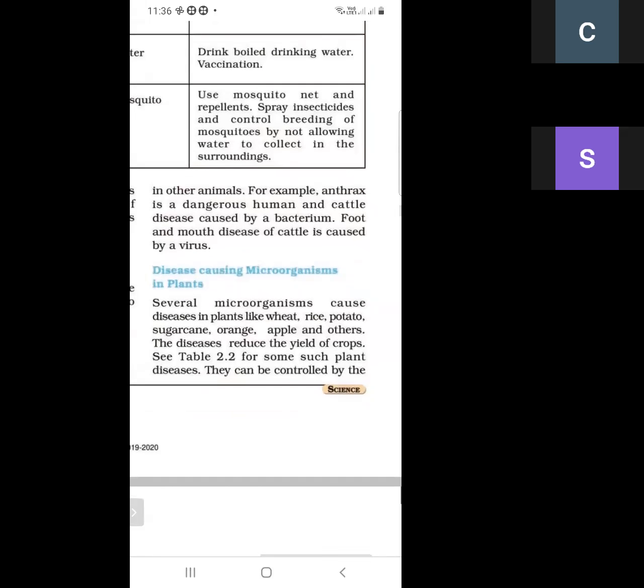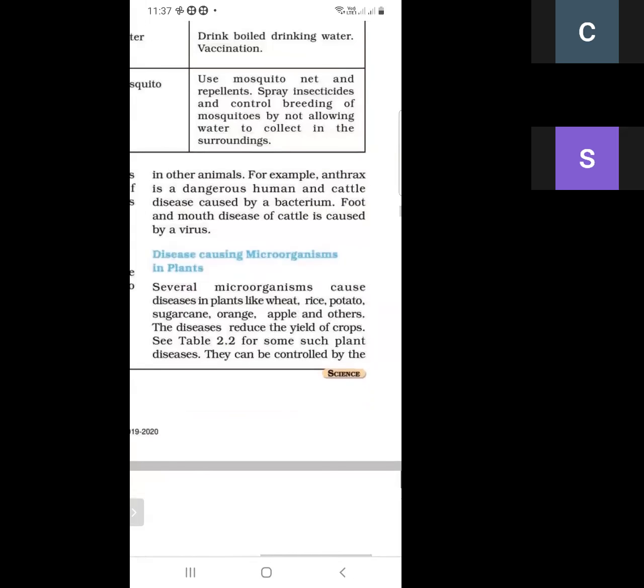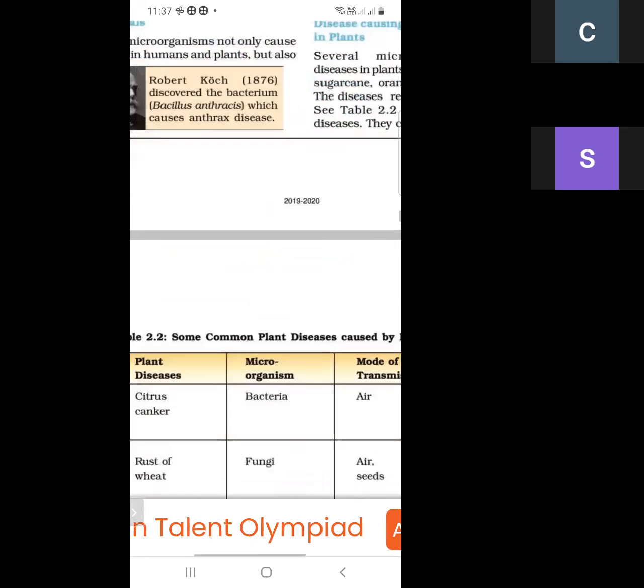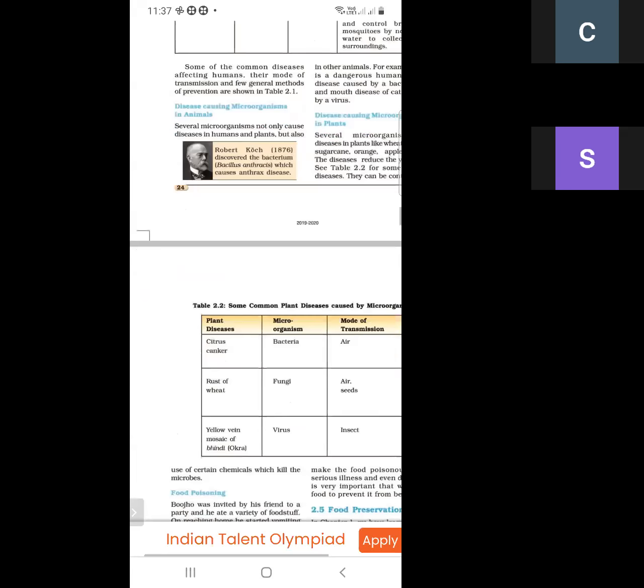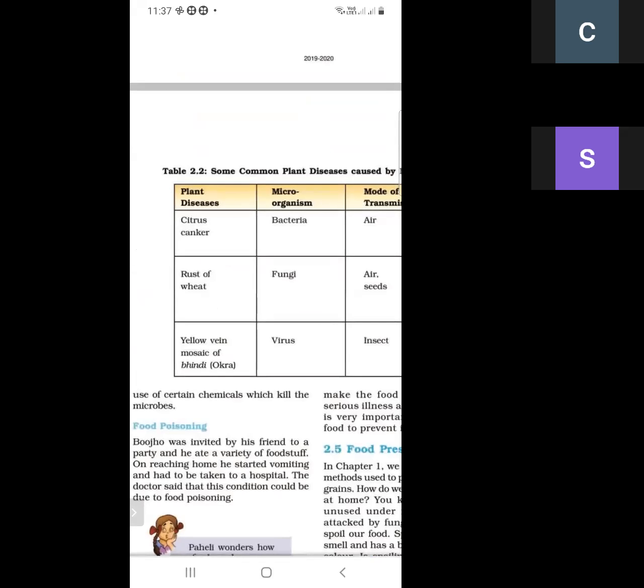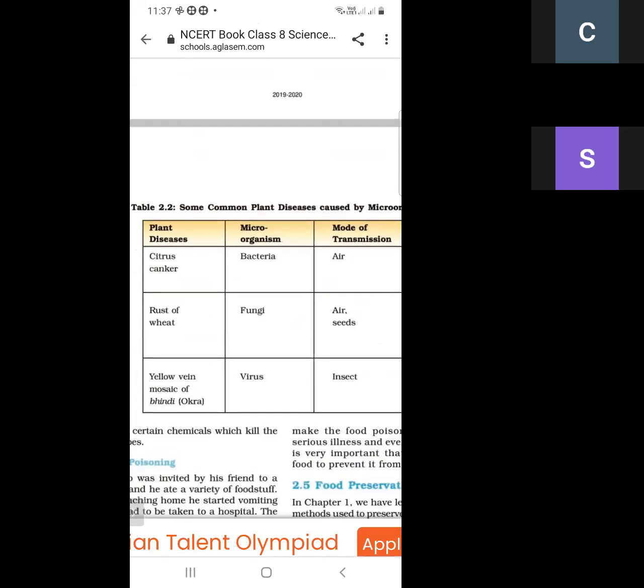Another topic is disease causing microorganisms in plants. There are some microorganisms which create disease in plants. Several microorganisms cause disease in plants like wheat, rice, potato, sugarcane, orange, apple and others. The diseases reduce the yield of crops. See table 2.2 for some such plant diseases. They can be controlled by the use of certain chemicals which kill the microbes.